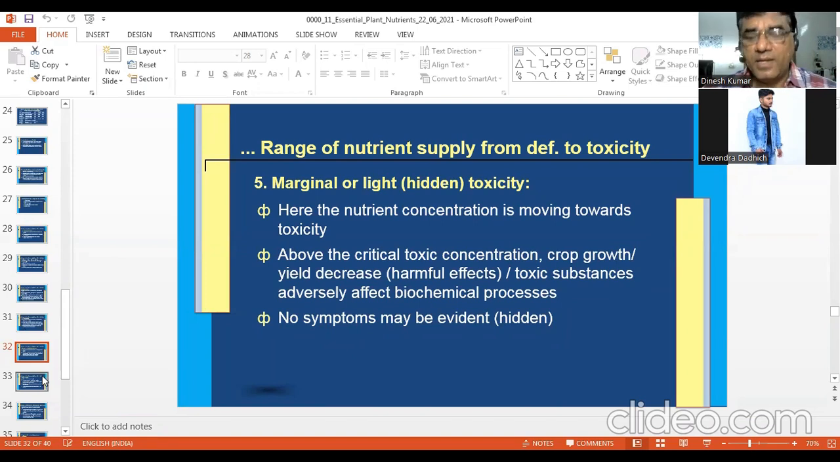Can you tell me any nutrients which are toxic to the plant if their concentration is high? Can you tell me the name of the nutrients which show toxicity to the plants if they are accumulated in excess? Any example?